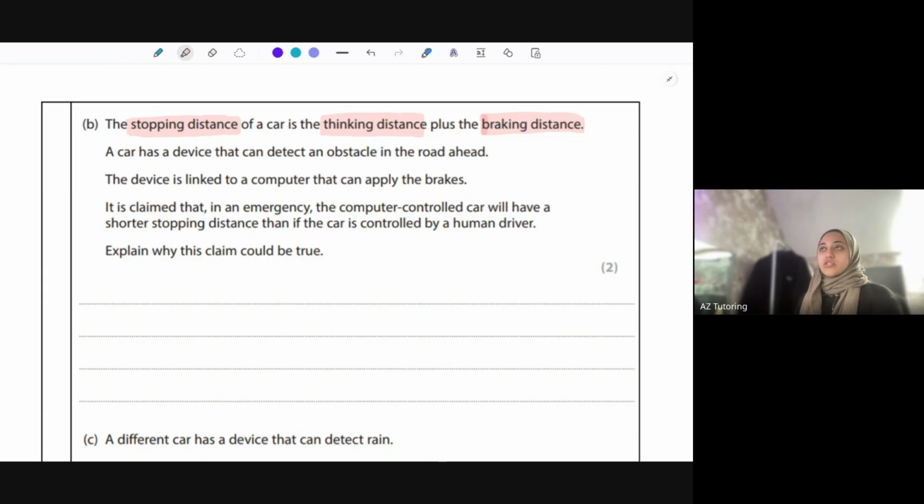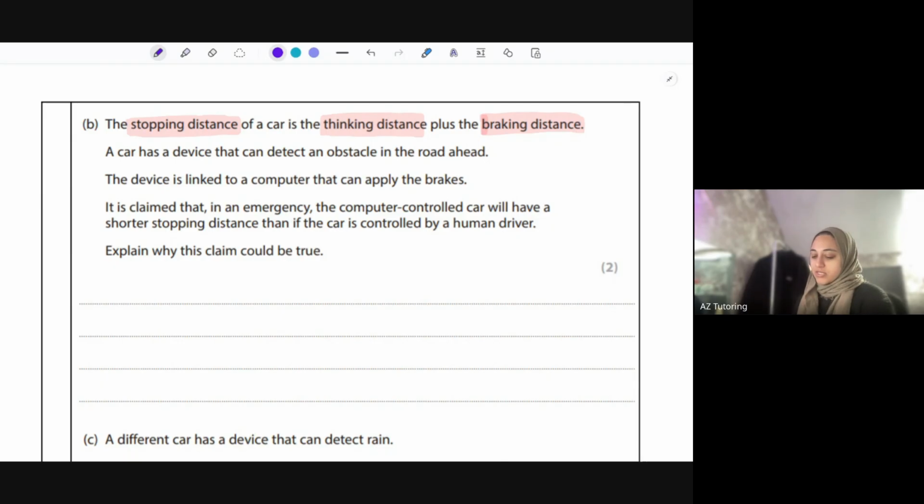Braking distance depends on how fast you're going. So if, for example, your car's going at 70 miles per hour, it's going to be harder to brake at 70 miles per hour compared to braking at 30 miles per hour. That's the reason why you have speed limits in place. For example, at a school, the speed limit tends to be 20 miles per hour, because if somebody runs out on the road, it's easier to stop a car at 20 miles per hour, to come to a stop faster, compared to, say, traveling at 30 miles per hour. That's why they have speed limits in place.